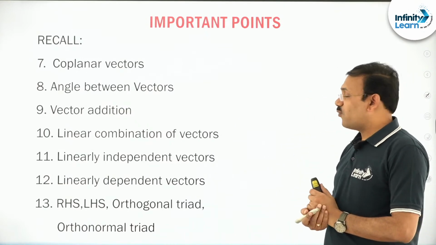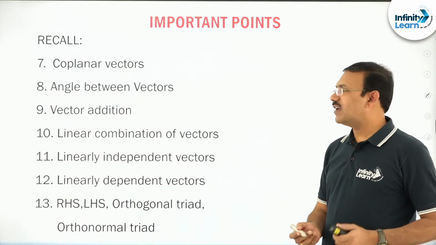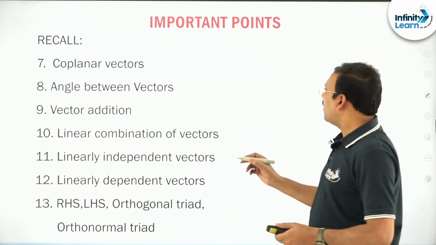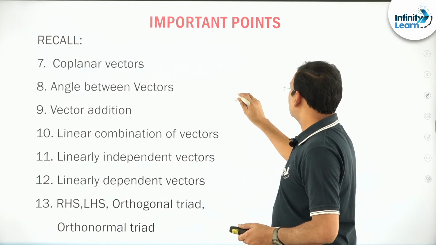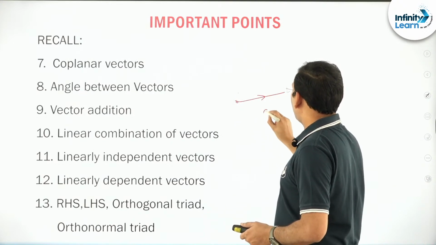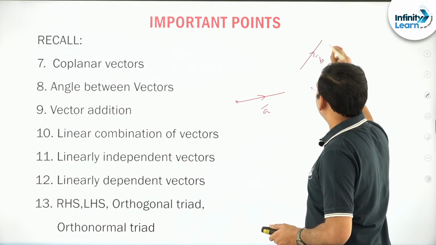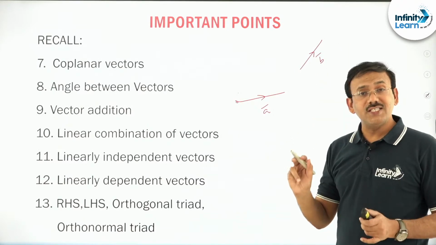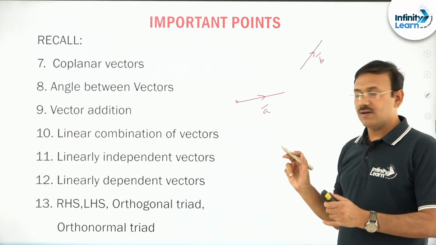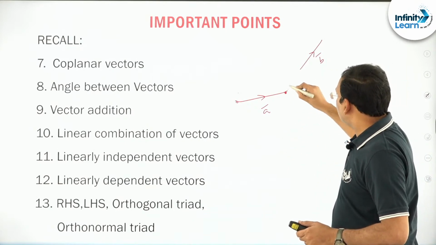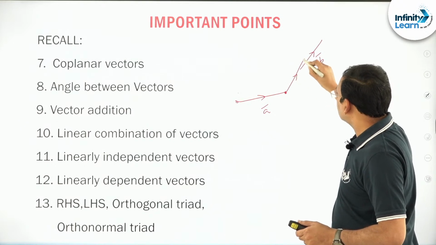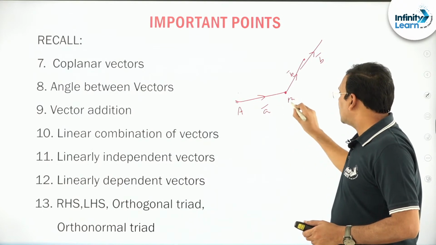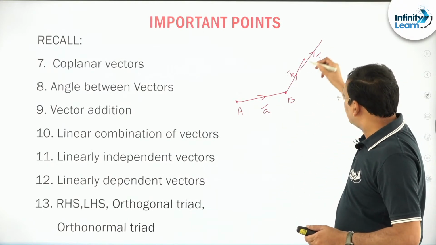So vector addition, adding two vectors. You already know two things, friends. We call them the triangular law and the parallelogram law. Suppose this is A bar and there is some other vector B bar here. How to add these two vectors? One thing I already told you: without changing the direction of B bar, you can move it anywhere. I brought it in such a way that A bar is AB, and B bar is here without changing the direction.